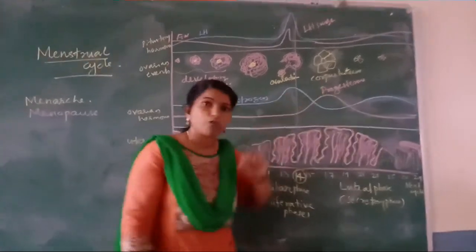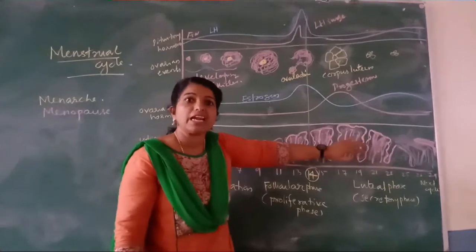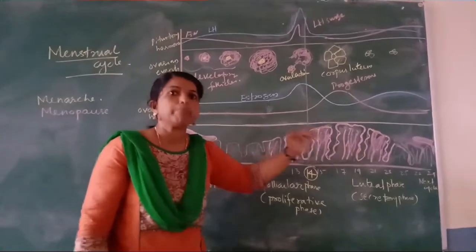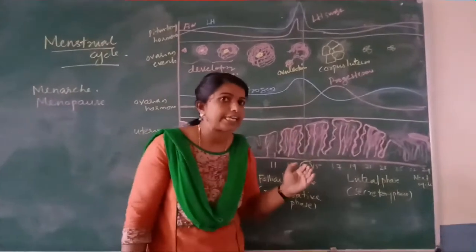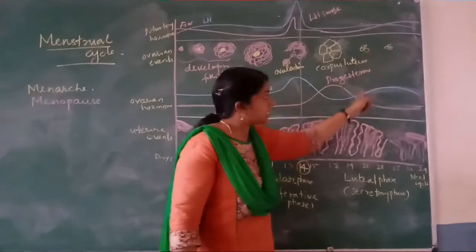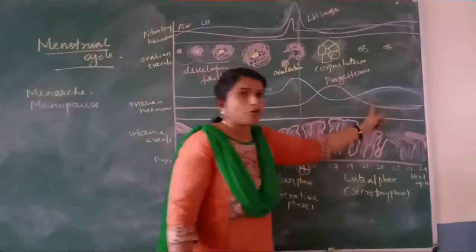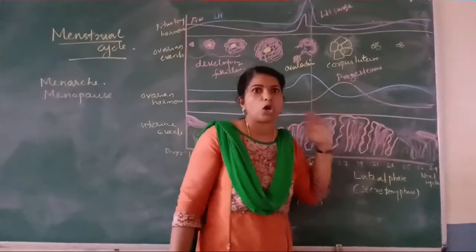Progesterone. What is the role of progesterone? It is important for maintaining the endometrial lining, for supporting the pregnancy. And if there is no fertilization, the corpus luteum will disintegrate. It results in a reduced amount of progesterone. As a result, the lining degenerates, again breakdown.